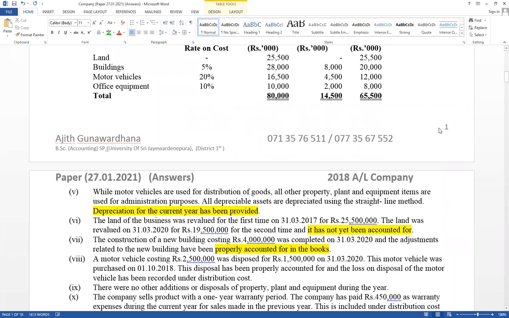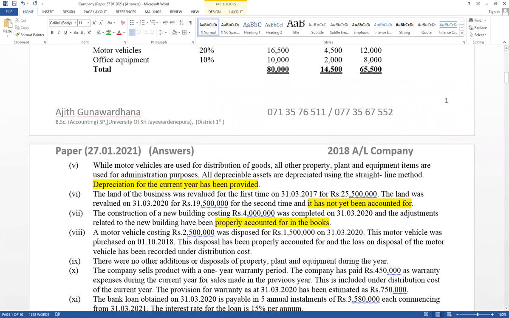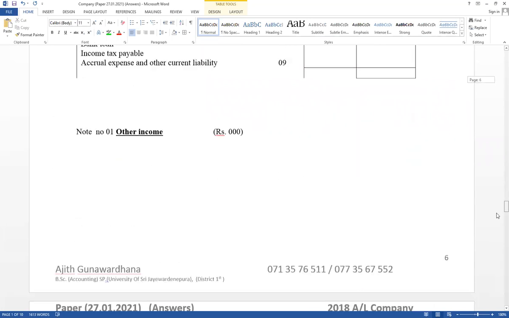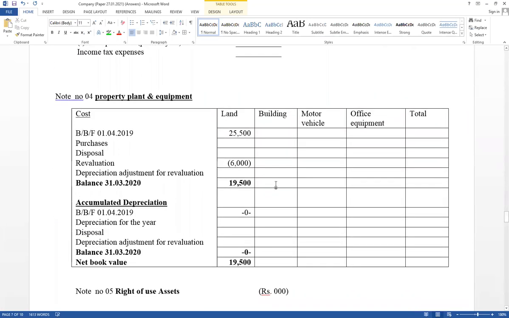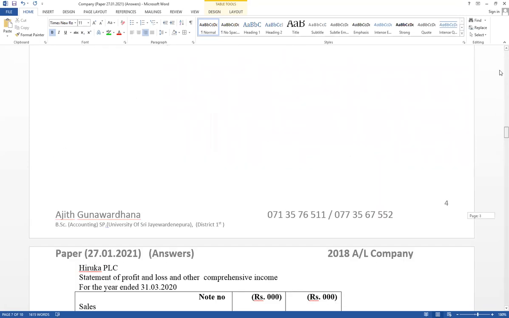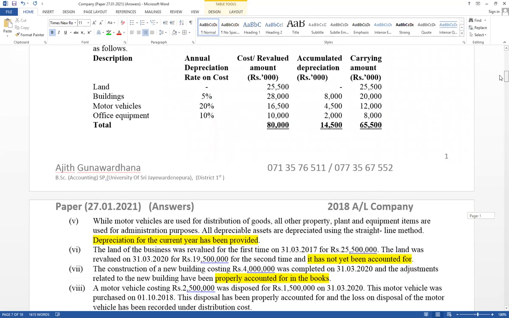Right? Think what, PPE schedule. Property, plant and equipment schedule. Building closing balance 28,000, not opening. And accumulated depreciation also given 8,000. That is a closing balance. Annual depreciation recorded already 8,000. Now think what: construction completed during the account period, incurring 4 million. Cost value 4 million incurred for that.